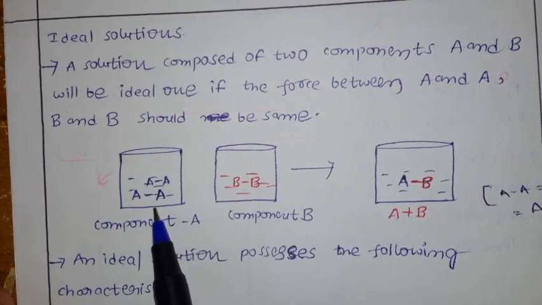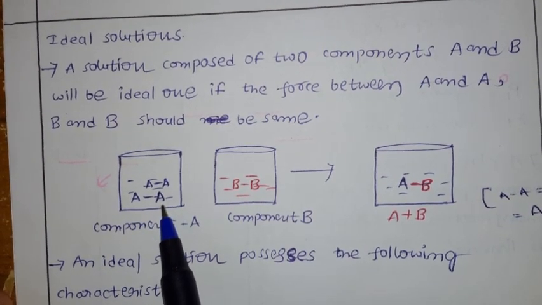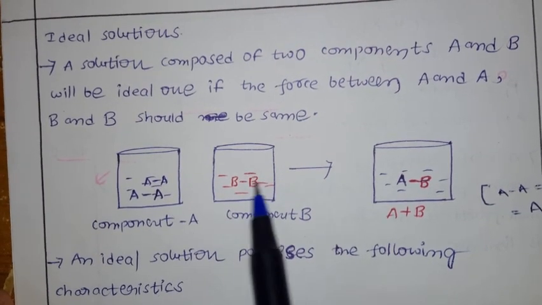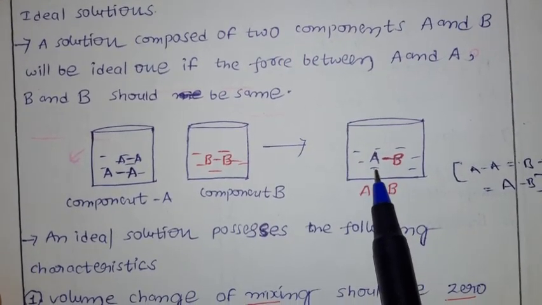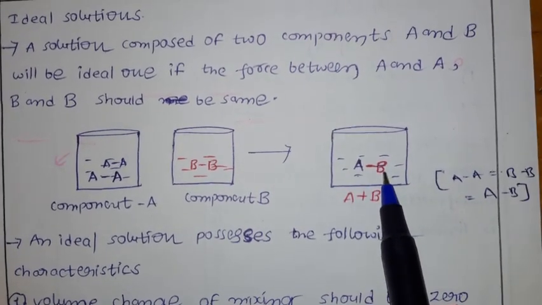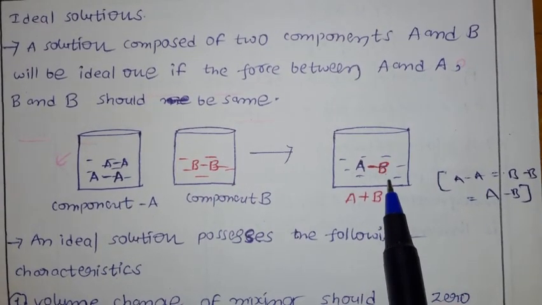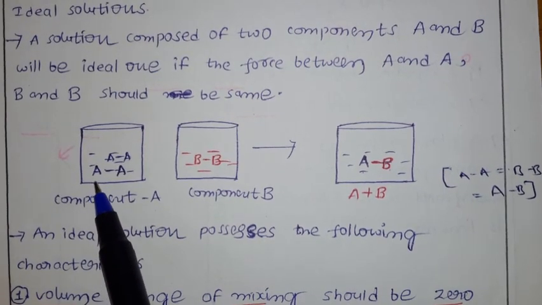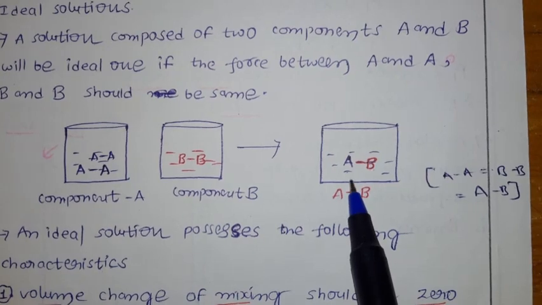Component A has AA interactions and component B has BB interactions. Once you mix them together to make the solution, we develop a new interaction, AB. We already have AA and BB interactions, and now AB interactions develop. However much interaction there is between AA and BB, that much interaction should be there in AB.